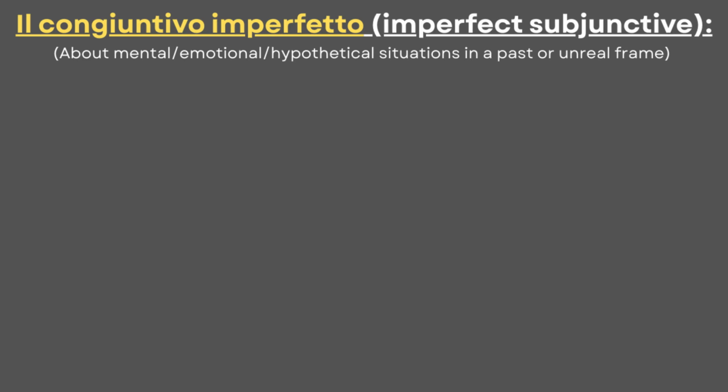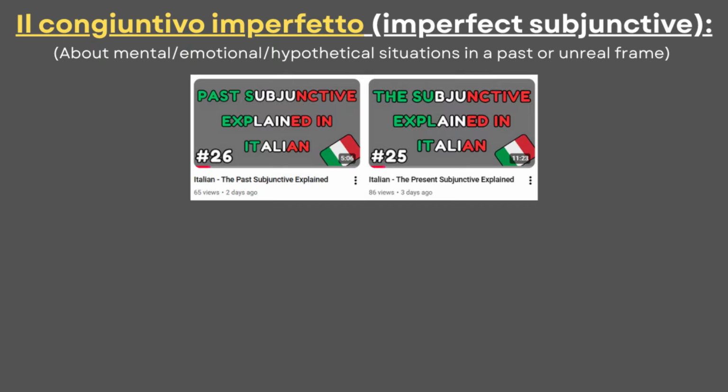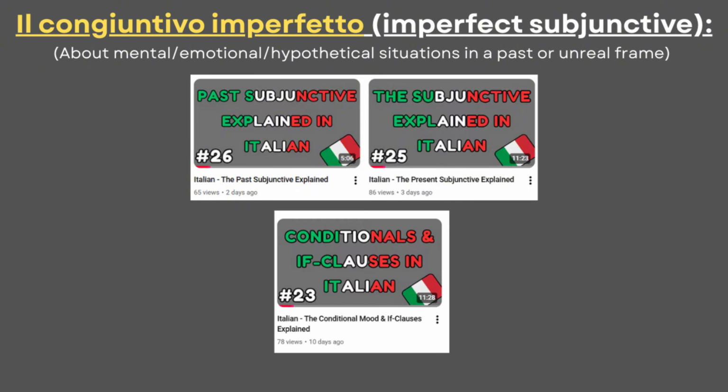The imperfect subjunctive in Italian is a grammatical mood that expresses mental, emotional, and hypothetical situations in a past unreal frame, known in Italian as il congiuntivo imperfetto. In previous videos, I explained the role of the subjunctive, which will be applied in the same way here. Even so, in my conditional video, I presented Italian if clauses, which will be crucial in the imperfect subjunctive.